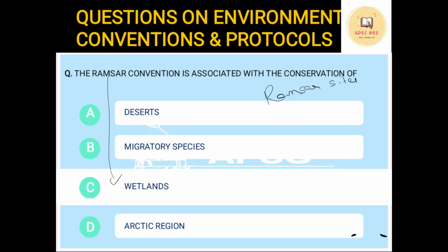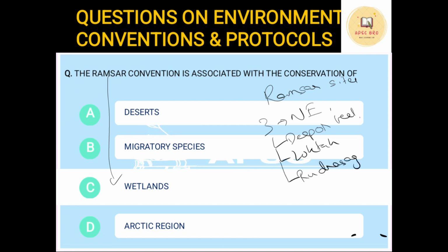Okay. Now there are three Ramsar sites in Northeast. There are Diporbil in Assam, Loktak Lake in Manipur, and Rudrasagar Lake in Tripura. So there are three Ramsar sites in Northeast, and in total in India we have 54 Ramsar sites. Please go through the important Ramsar sites that has been recently declared by the Ramsar Convention. Okay, Ramsar sites of India.